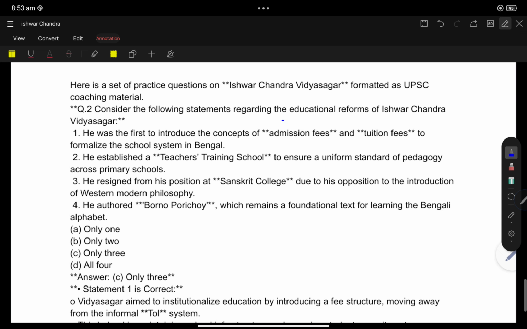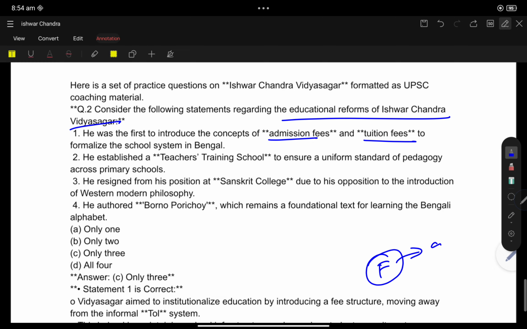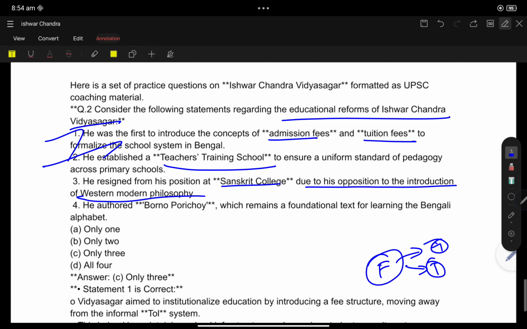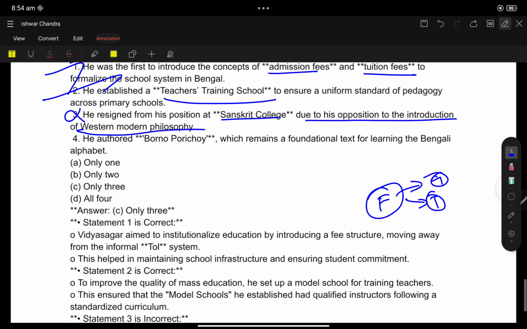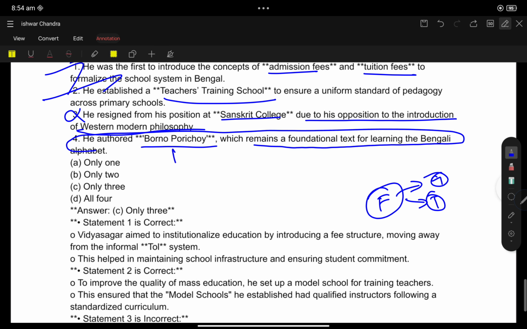Consider the following statements regarding the educational reforms of Ishwar Chandra Vidyasagar. He was the first one to introduce the concept of admission fee and tuition fee. Yes, though it seems negative, he formalized the school system by adding admission fee and tuition fee. Yes, this is correct. He established a teacher training school. Yes. He resigned from his position at Sanskrit College due to opposition to introducing Western modern philosophy. No, he supported Western modern philosophy. He authored Barna Parichay, which remains the foundational text for learning Bengali. This is going to be one of the most important keywords, so in future they may ask a question on this.